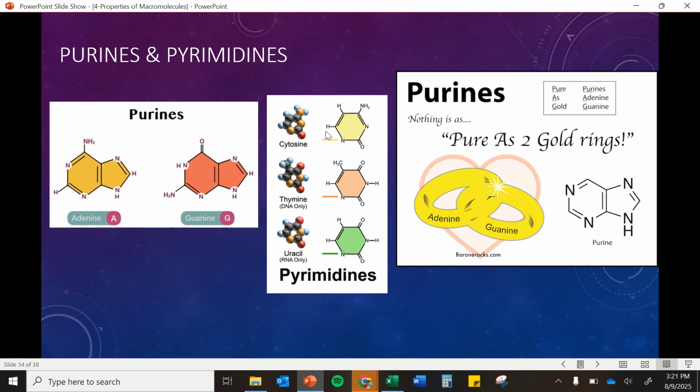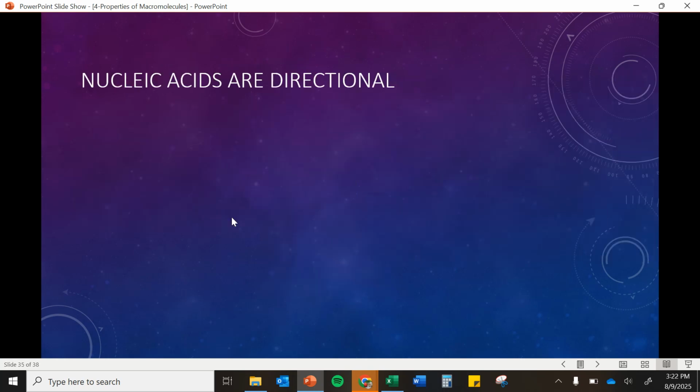It's also important because if we have a mutation, it's sometimes easier for a mutation to happen and not get corrected if one purine is substituted for another purine, or one pyrimidine is substituted for another pyrimidine. So sometimes those errors happen. They're called mutations. A lot of times the cell has things in it that catch those mistakes and fix them. But if there's something like an adenine instead of a guanine, they are very similar in structure. So sometimes those mistakes go unfixed.